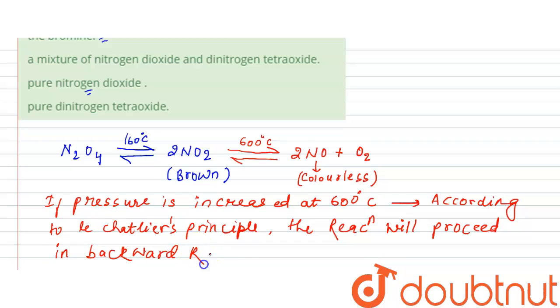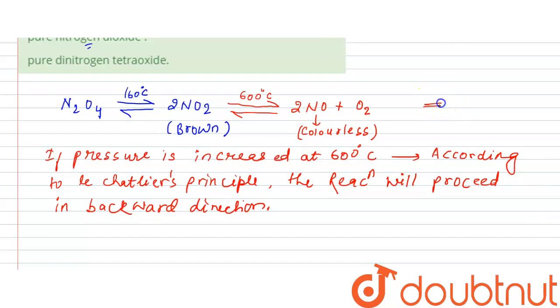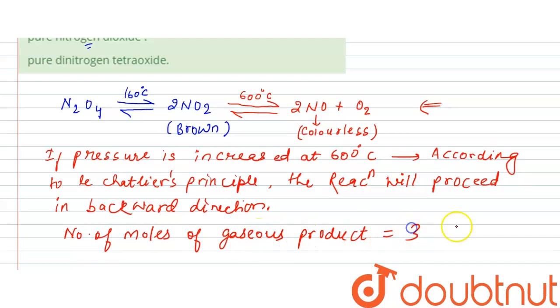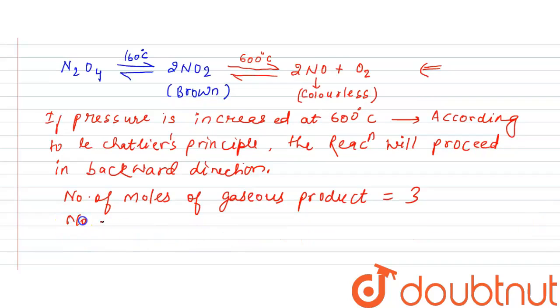Why is it proceeding in the backward direction? Because on the product side, the number of moles of gaseous product is 3, and towards the reactant side, the number of moles of gaseous reactants is 2.